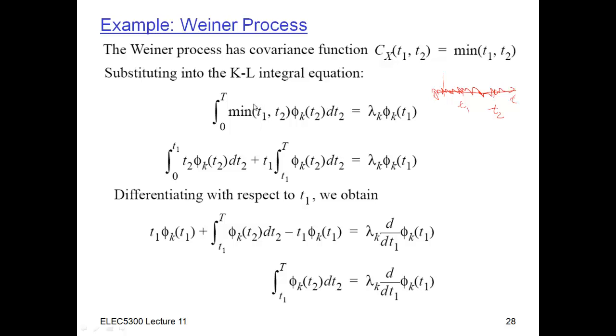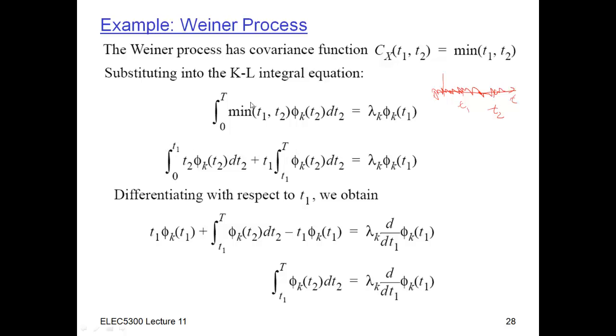So if t1 is fixed, and I integrate from 0 up to t2, then I have two things I have to do. First, I have to integrate this thing all the way up to t1, right? So when I'm integrating all the way up to t1, then the minimum is just t2. So this minimum is t2 times phi sub k, dt2. And then I integrate for t2 from t1 up to big T. But now, since I'm integrating from t1, t2 is bigger than t1, so the minimum is just t1. So this is the minimum here, and I get this thing here.